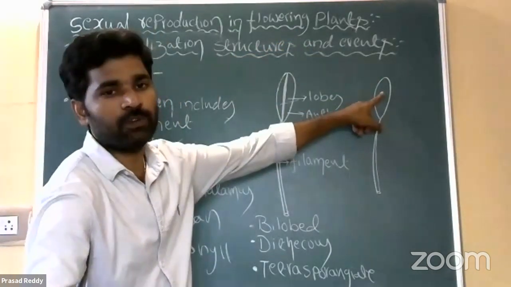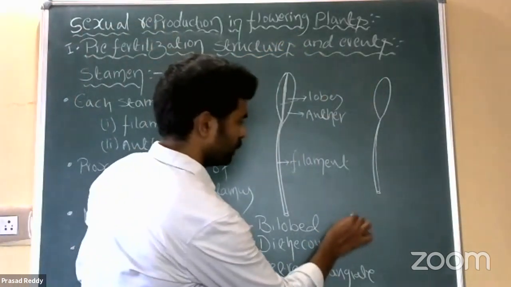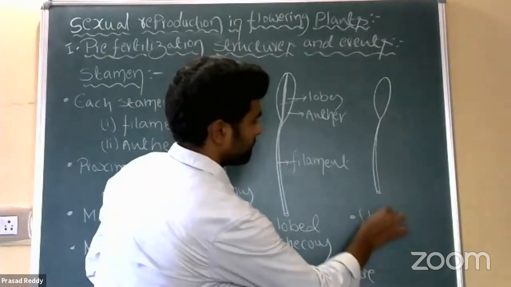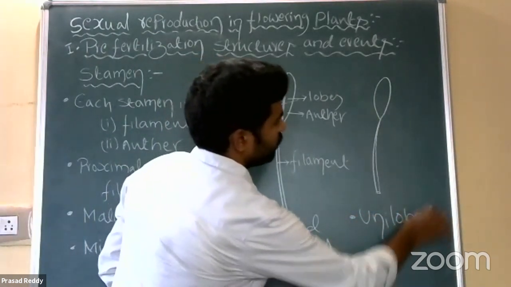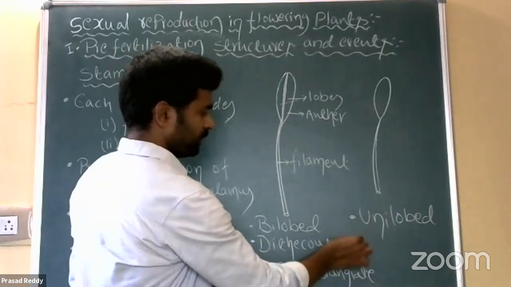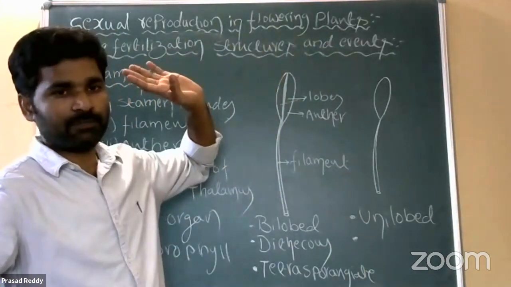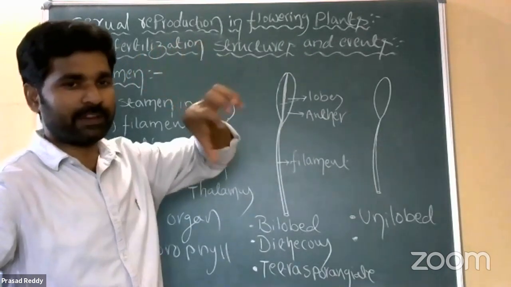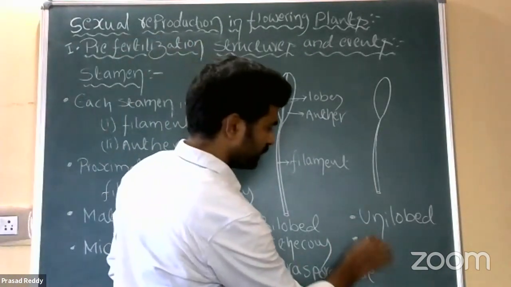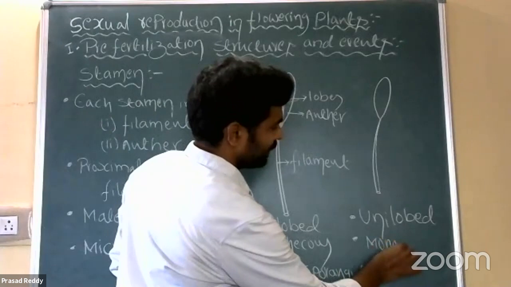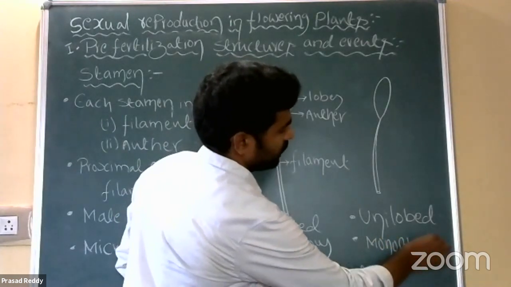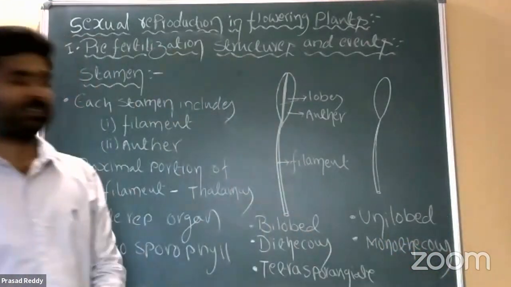It is unilobed anther. Write down unilobed anther. And what about this monothecous? Why do we call it monothecous? Only one theca is present here. So monothecous anthers.